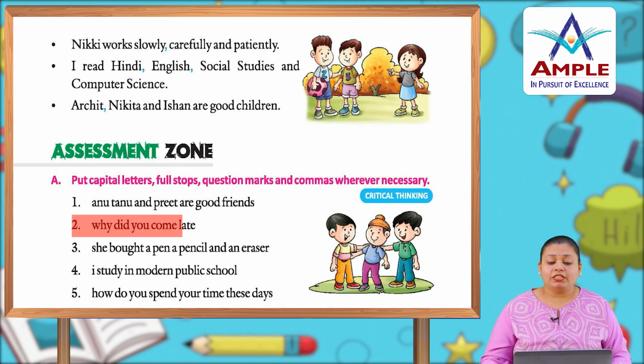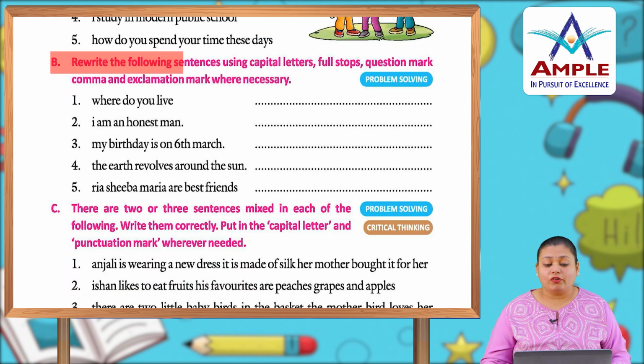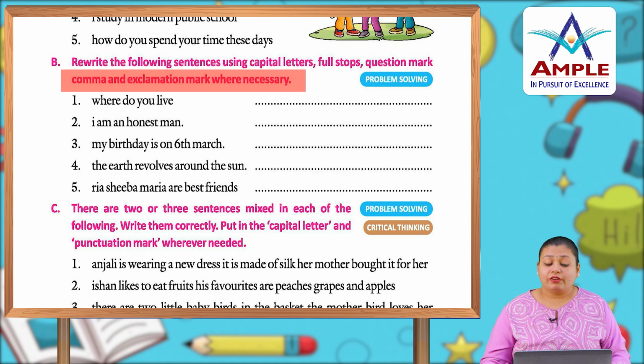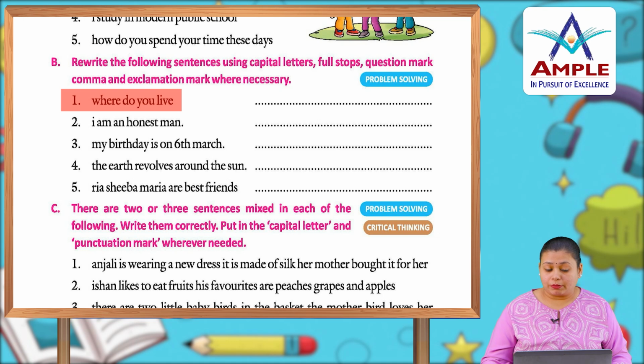Question number 2: Why did you come late? Why starts with a capital letter W and ends with a question mark. Now do the pending exercises on your own. Number B: rewrite the following sentences using capital letters, full stops, question marks, commas and exclamation marks where necessary. Where do you live? Where starts with a capital letter and ends with an interrogative mark, sign of interrogation, which means a question mark.